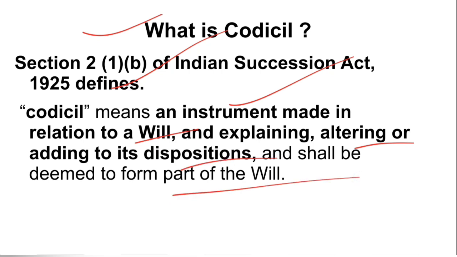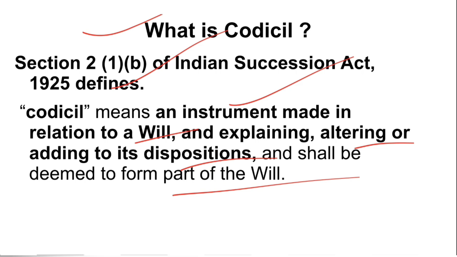So, a codicil is an instrument made in relation to a will. It is always talking about some will already in existence, and it is explaining something, altering something, or otherwise adding something to its disposition, and shall be deemed to be part of the will. So, codicil shall always be deemed to be part of the will.